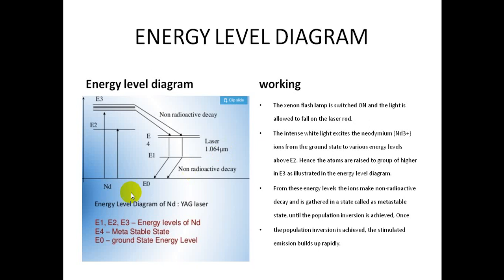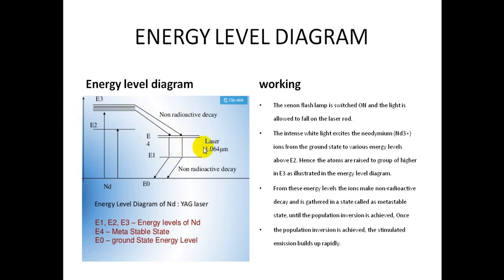So once again, initially the neodymium ions are present at the ground state. By the excitation of the xenon flash lamp, they go to higher energy levels E2 and E3. From E3 to E4, the transitions take place, which are non-radiative transitions. E4 acts as the metastable state, so more population accumulates in E4. Population inversion is achieved between E4 and E1.